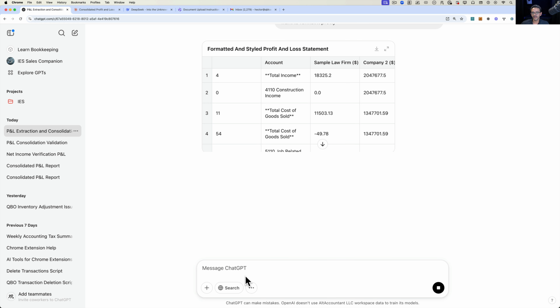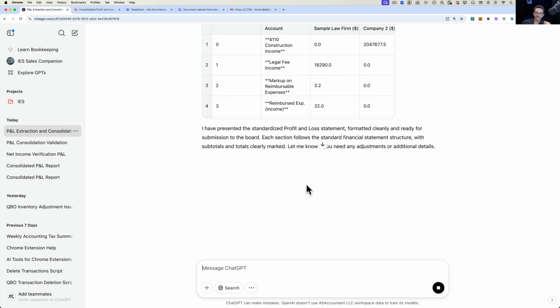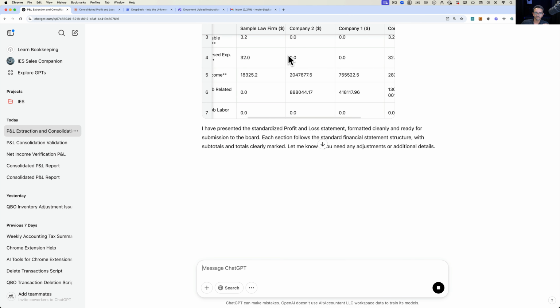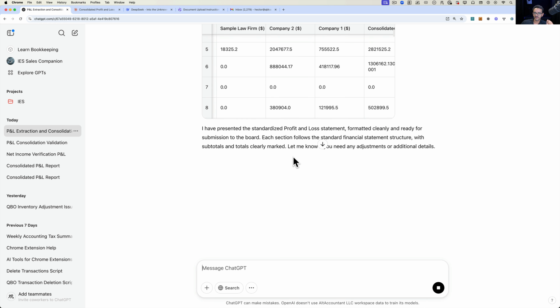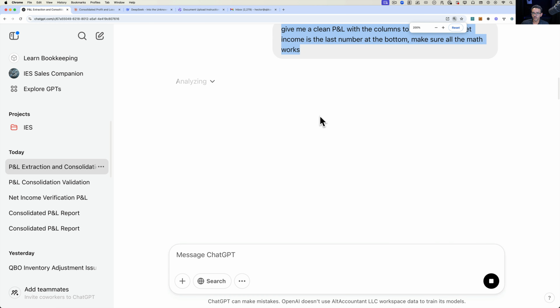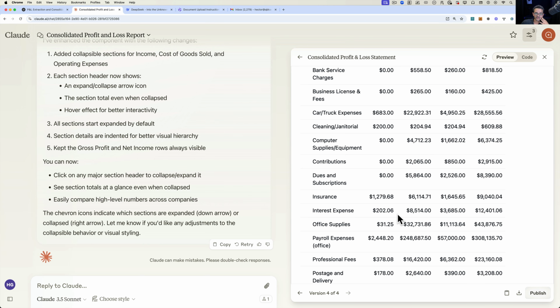Okay, let's see if we can now ask it to give me an Excel export and see if it behaves a little bit better. Of course, it started building the table. It got somewhere there, and then it just got really tripped up with all the formatting and sorting issues. So let's see if with this last prompt we get the result we want in an Excel format. So far so good.